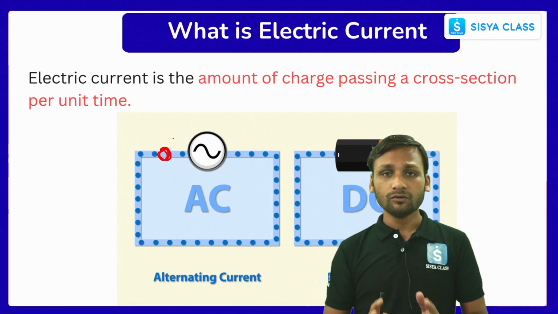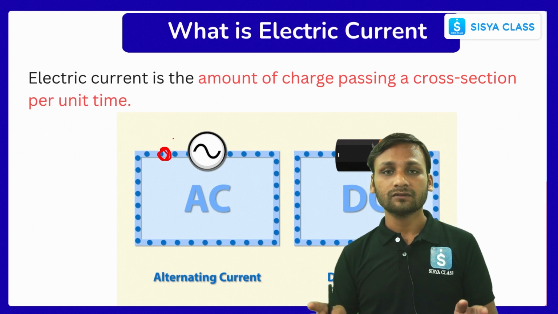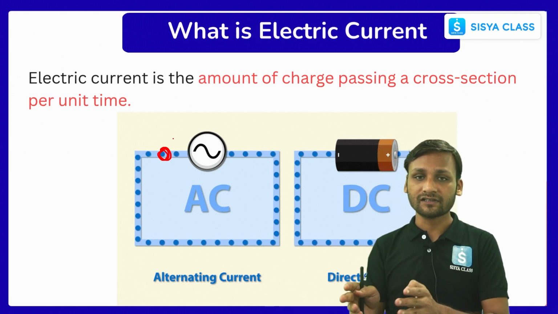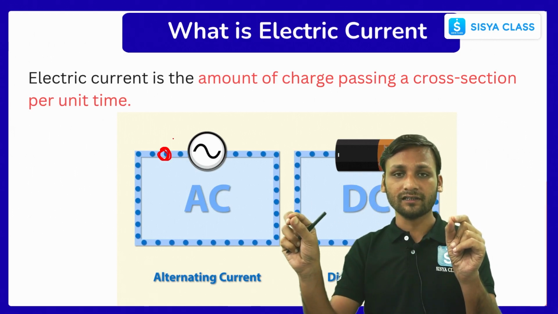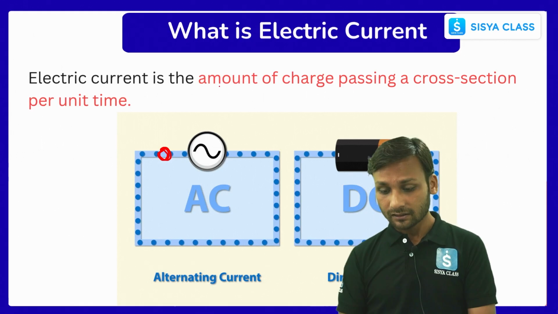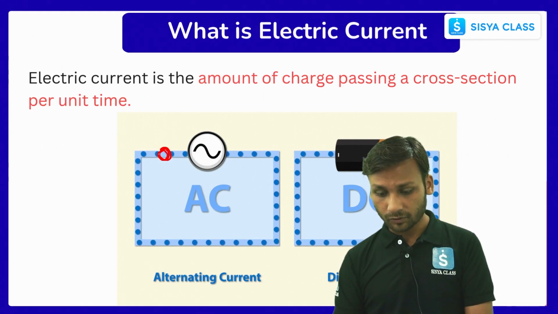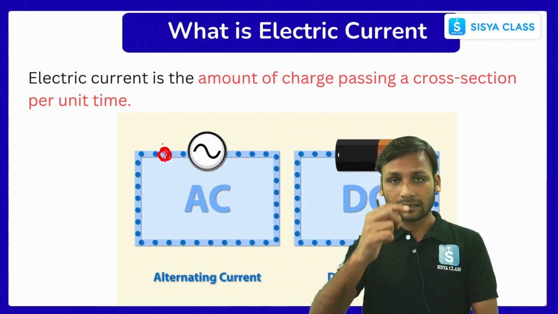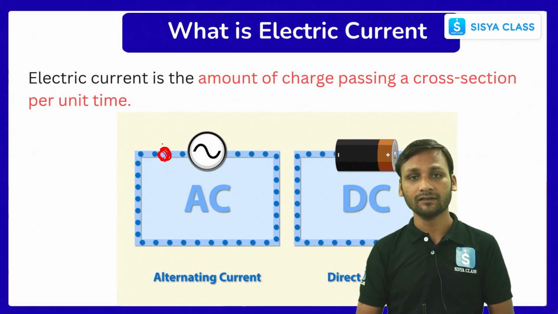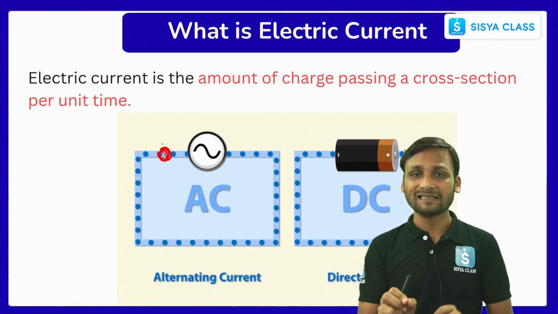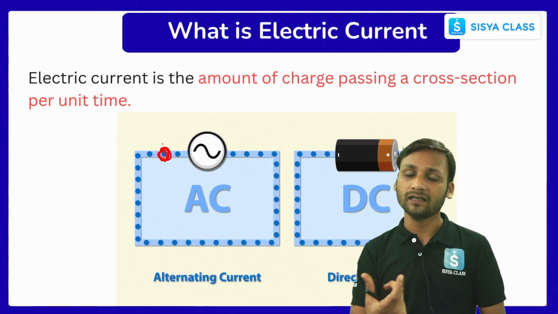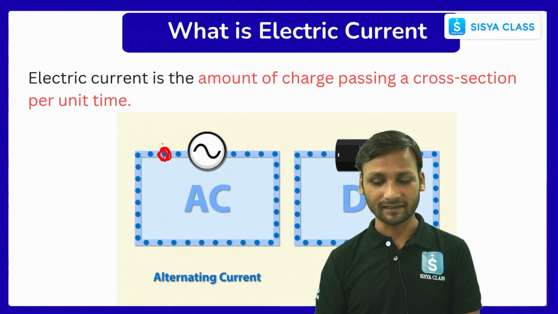As we know, electric current is basically the flow of electrical charges. So whenever some amount of electric charge flows through that imaginary cross-sectional area, imaginary meaning we just put an imaginary ring around the circular wire, that will be your cross-sectional area. The amount of electrical charge passing through that cross-sectional area over a time is called electric current. It is as simple as that.